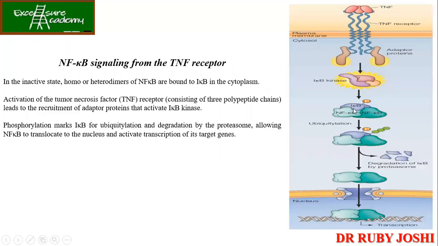Okay. So let's see the figure over here. Studying with the help of the figure is the best way to remember. So you have seen that the TNF goes in and binds to the receptor. Now it is going to activate the adapter proteins. Now these adapter proteins will activate the I-kappa B kinase. Now this is important because this is going to phosphorylate the I-kappa B. Once I-kappa B gets phosphorylated, it undergoes a conformational change and it gets dissociated and targeted for ubiquitination. Okay? Now what happens is that your NF-kappa B is now free. So once the degradation of I-kappa B happens and NF-kappa B is free, it goes inside the nucleus to carry out the transcription of its target gene.